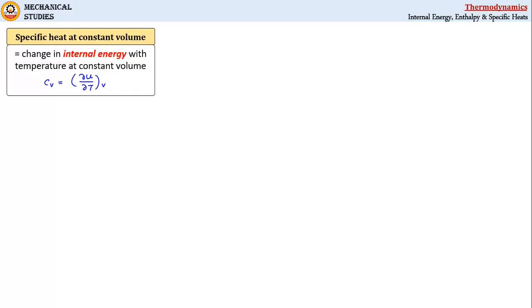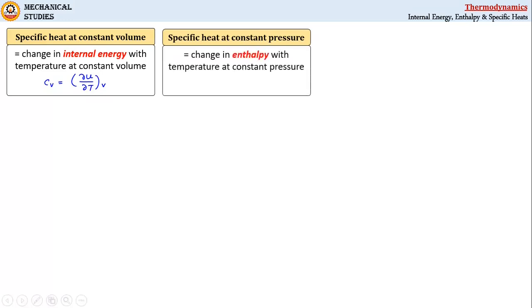On the other side, specific heat at constant pressure is expressed as change in enthalpy with temperature at constant pressure, mathematically Cp is equal to delta H by delta T at constant pressure.